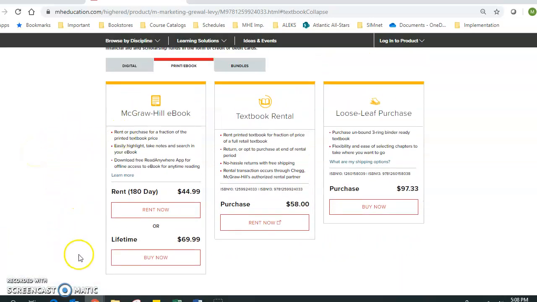And here you will see the two different ebook options, rental being the most cost effective. You can add that to your cart and then proceed through the purchase process.